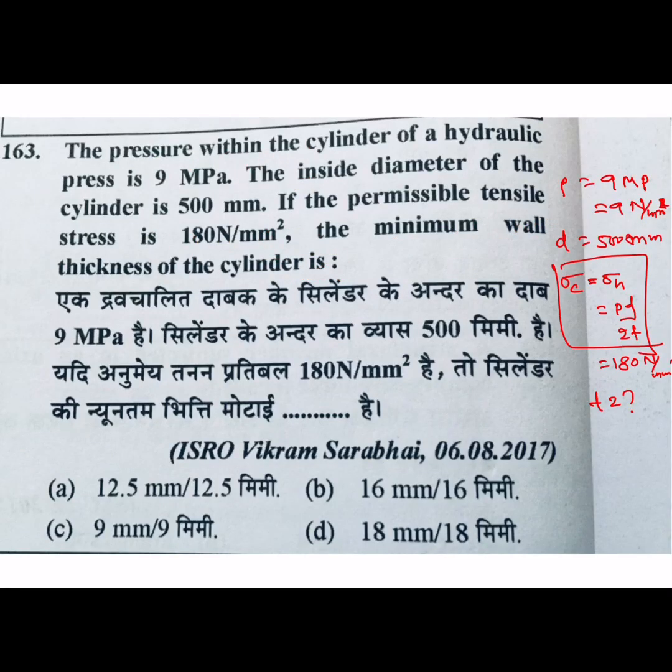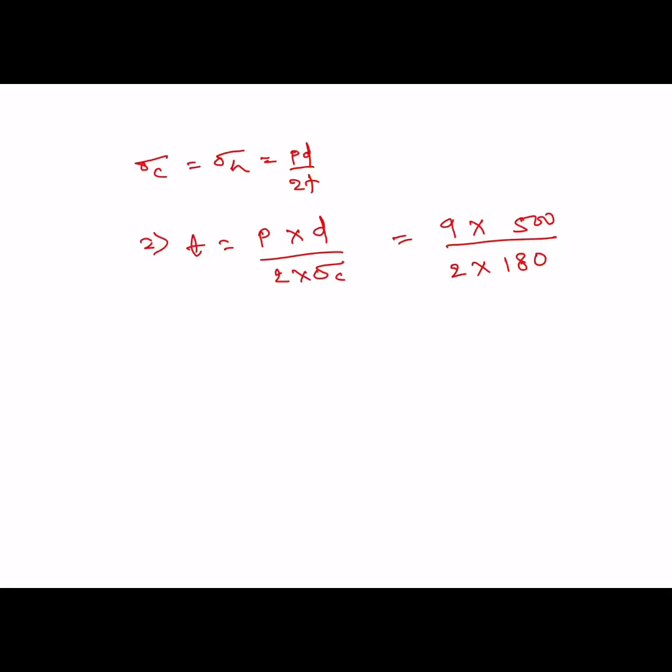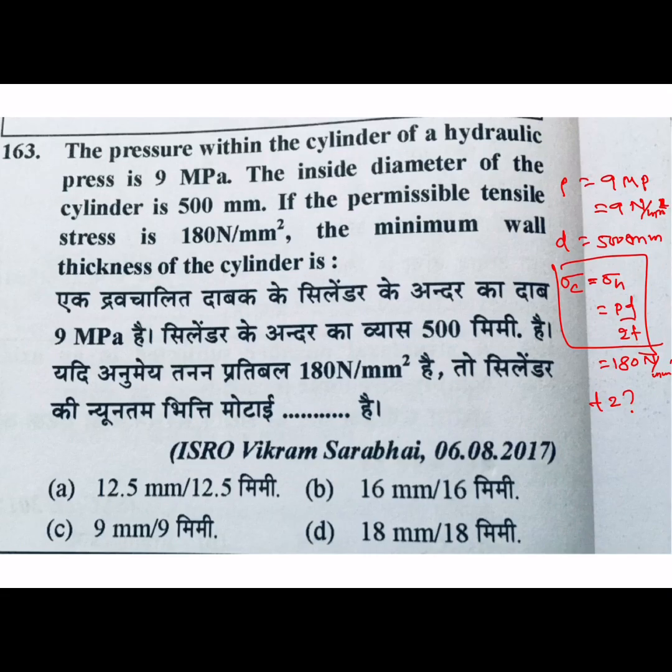So the zeros cancel, 2, then 25, 12.5 mm. We will check from the options, A is your correct answer.